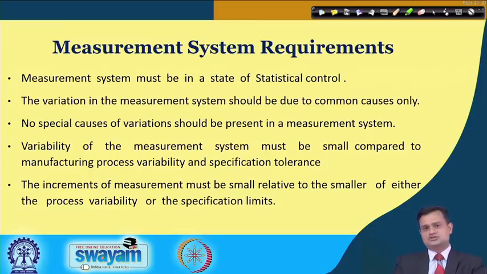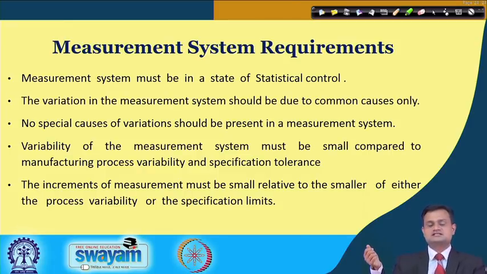There are certain requirements to be noticed about the measurement system. It must be in a state of statistical control. We will see statistical control and the other aspects later on, but over a period of time your measurement system should not go beyond a particular statistical range, and if it remains in this range, then it is within statistical control. The variation in the measurement system should be due to common causes or random phenomena only, and no special or assignable cause should be present.